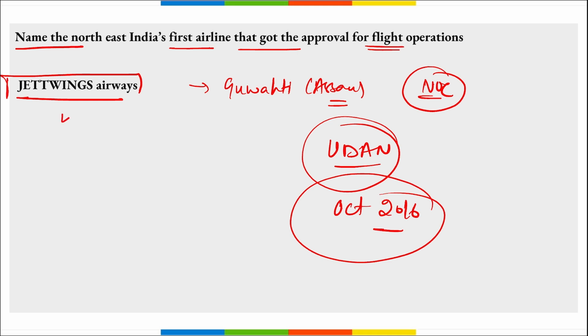So it is your Jet Wings Airways, from Guwahati, Assam, and that became the first airline from Northeast India to get the approval for flight operations from DGCA.